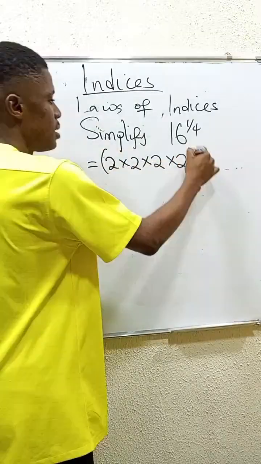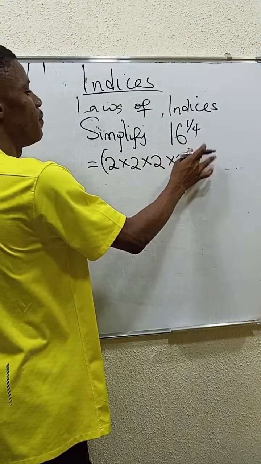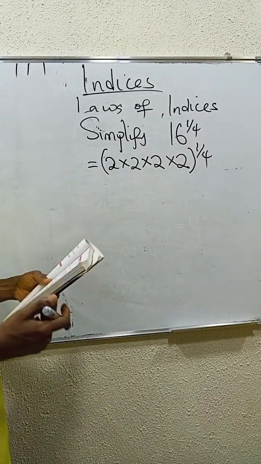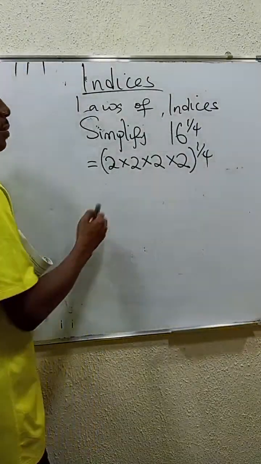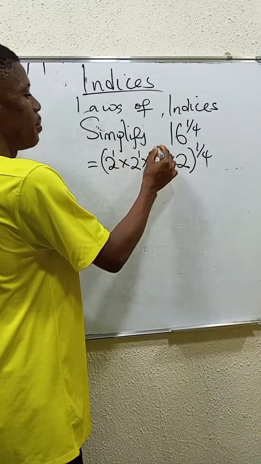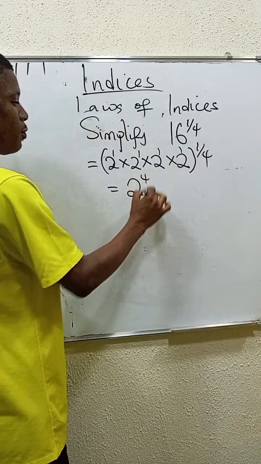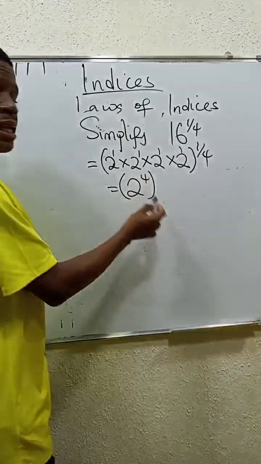Then all this is raised to the power of 1/4. If you understand this, you can now see that since you are multiplying in the same base, this is just power 1, power 1, power 1, power 1. So when we add it up, it becomes 2 to the power of 4, right? That's it. Then this is just 16.